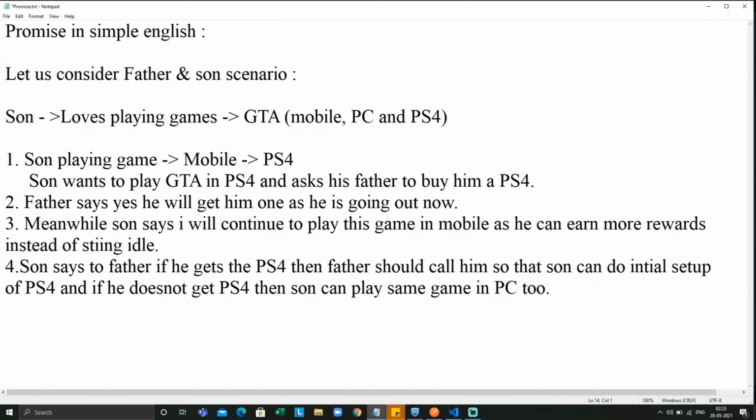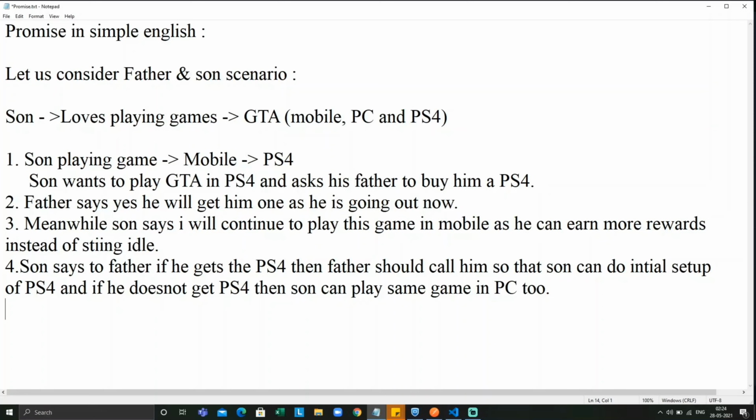I'm just saying in this scenario that playing the same game on PlayStation is different from PC, but playing on PC is better than mobile. So he will not get that kind of enthusiasm playing on PS4, but he'll get a similar kind of enthusiasm when he plays on PC.